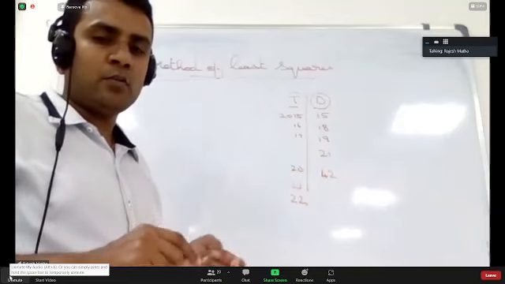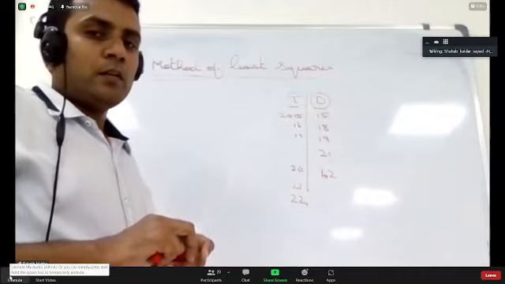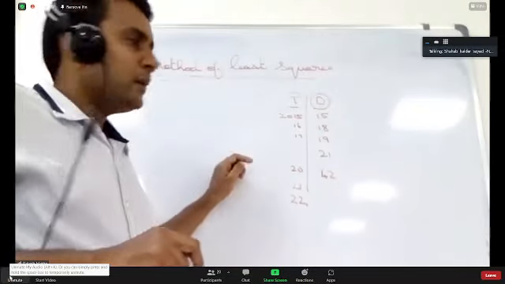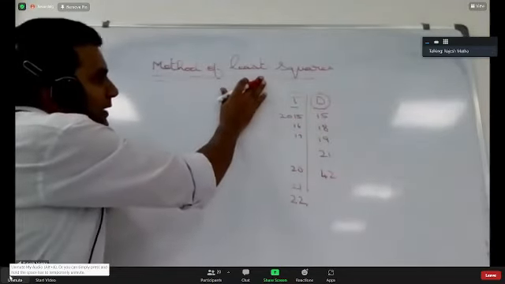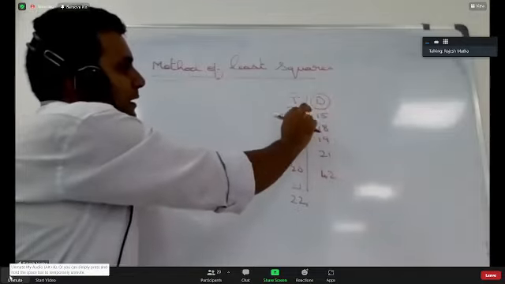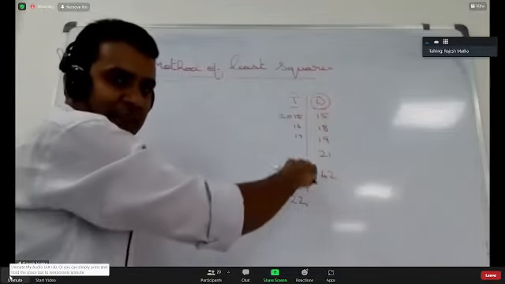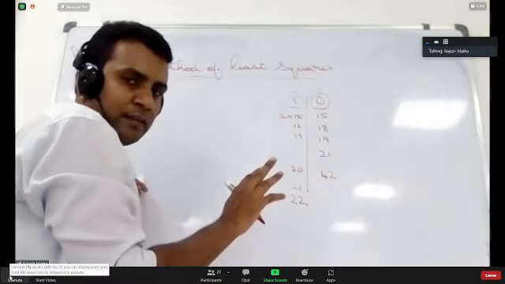Are you all getting it, yes or no? Yes, sir. Which equation, sir? Which type of equation? I am showing that equation. So you have to understand that in the method of least squares, we will try to generate a mathematical equation for time and demand for the data that is there with us. Till there it is clear?